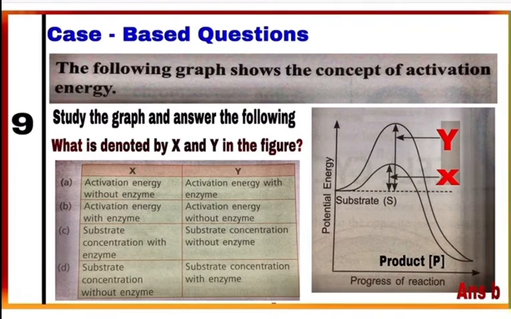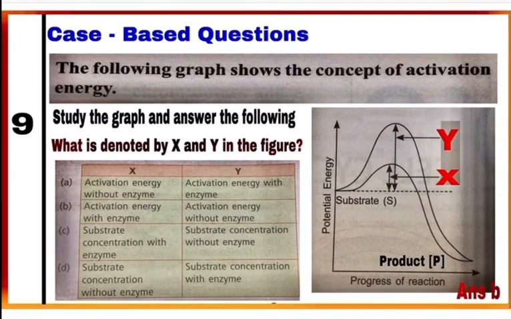Next, questions from question number 9 to 13 are case based. Study the graph given which is showing the concept of activation energy and then answer the given questions. Question number 9. In the graph, what is denoted by X and Y?